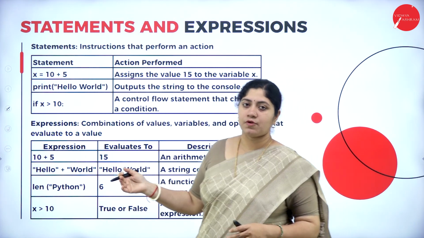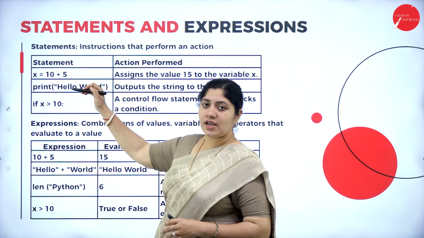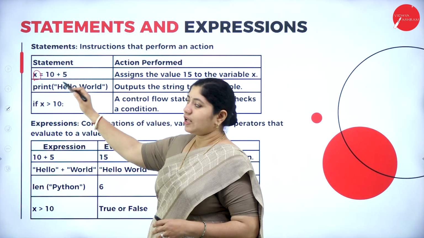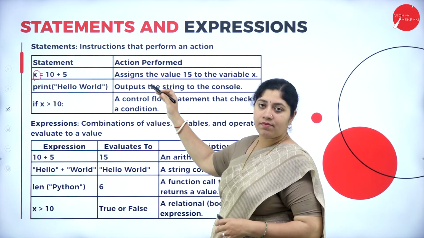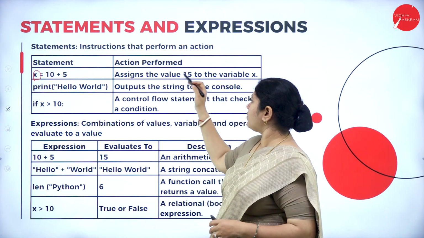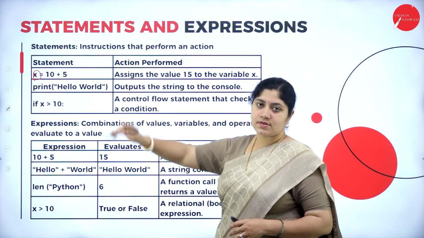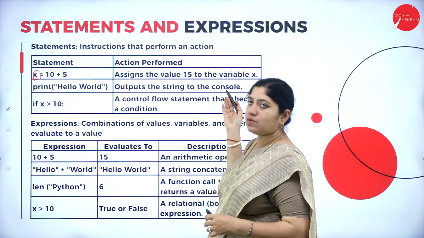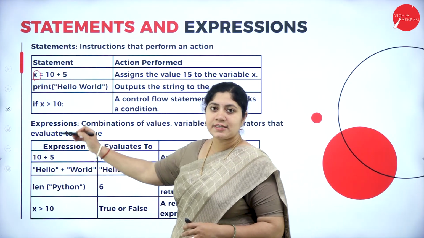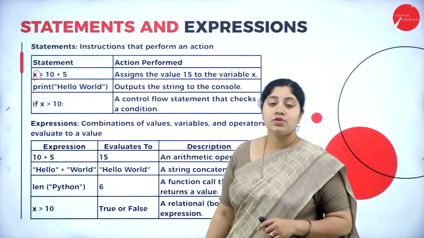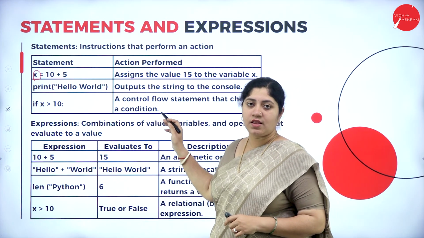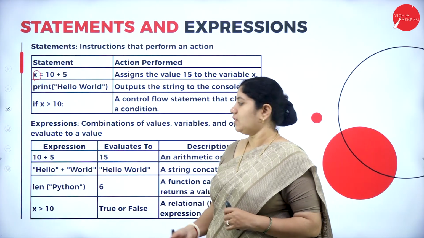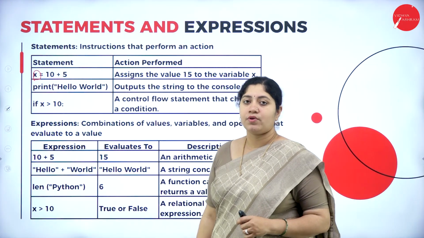Now let's see the example for each of them. With respect to statements, we can see x is assigned a value of 10 plus 5, where we have assigned the value of 10 plus 5 to the variable x. Similarly, print of "hello world" will output the string to the console. Next, if x is greater than 10: this forms a control flow statement that checks whether the provided number is greater than 10 or less than 10. So this is a simple example for statements.